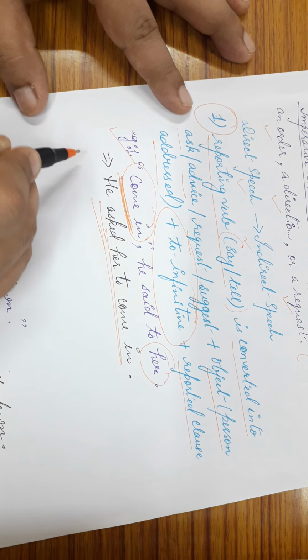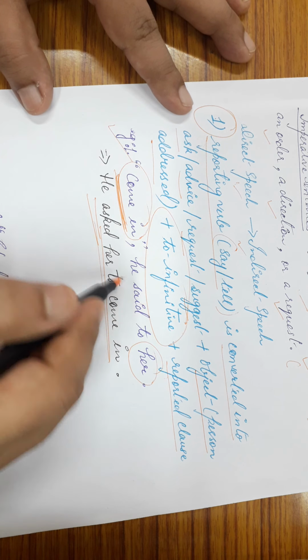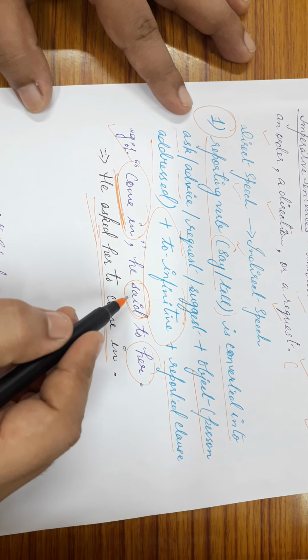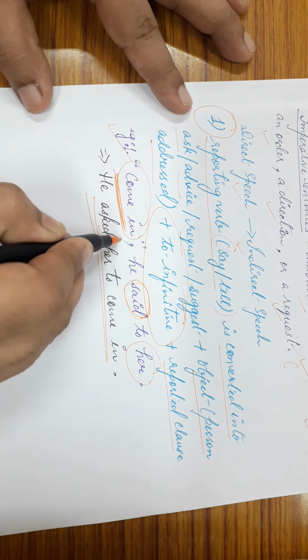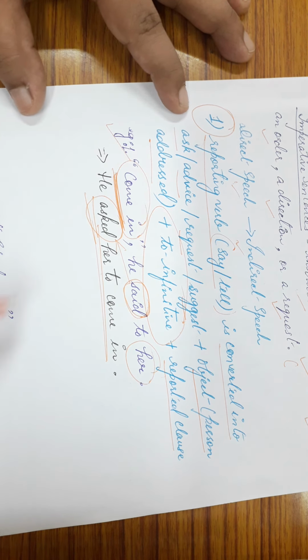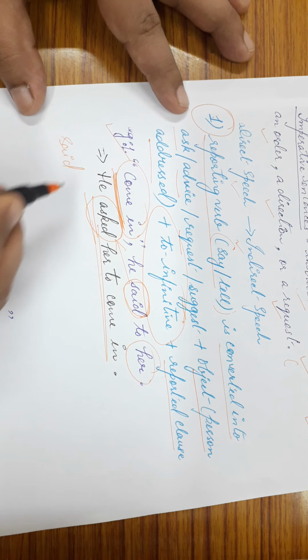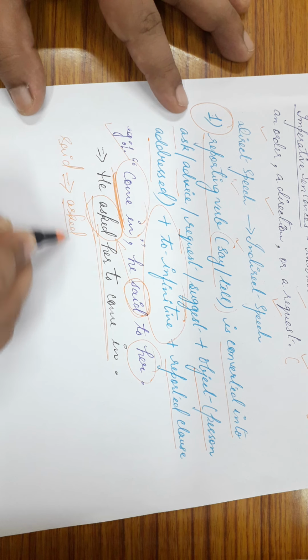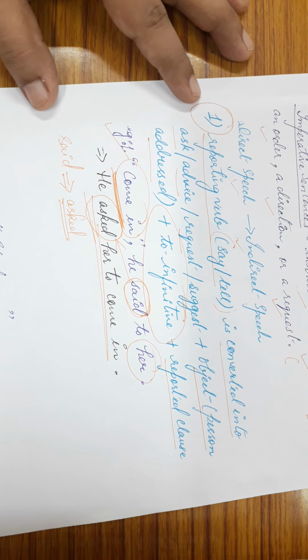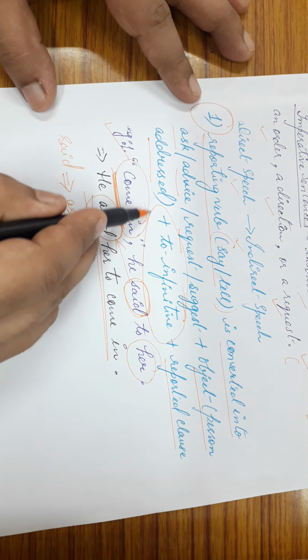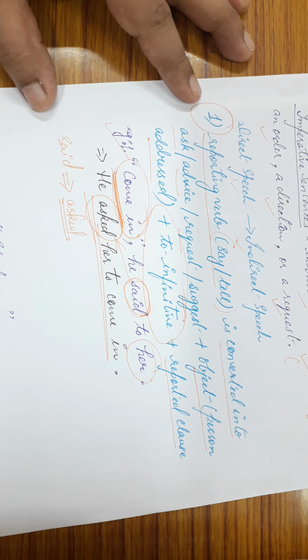The reporting verb, say or tell, here it is said. So this gets converted into asked. Let me write over here: said gets converted into asked. And how am I getting this reporting verb? I am getting it by seeing the tone of the imperative sentence. I am using a very simple one, which is asked.